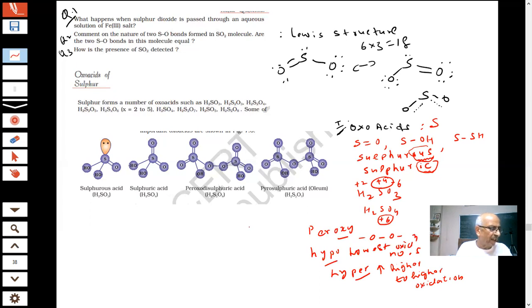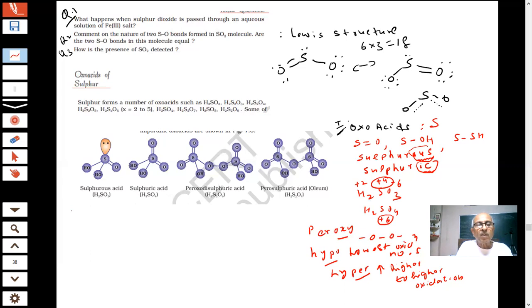There could be a thionic acid series. There could be a peroxo acid series. It all depends on what type of linkage is there. As you know, thio linkage, because oxygen and sulfur are in the same group. So a lot of the time you will see compounds of sulfur and oxygen. One question will be asked: how to draw the structures of these?